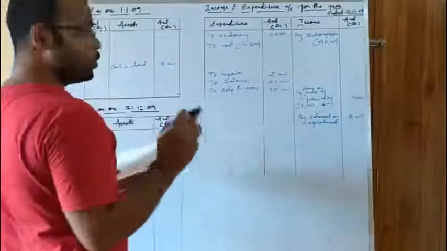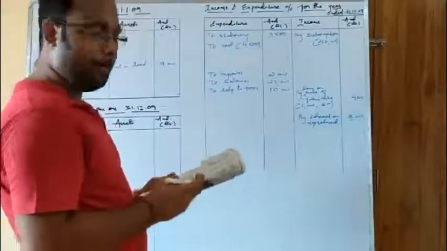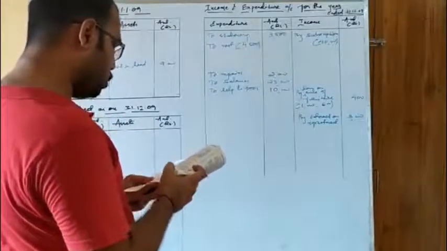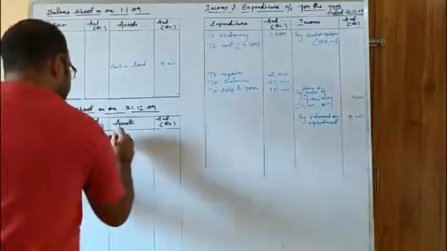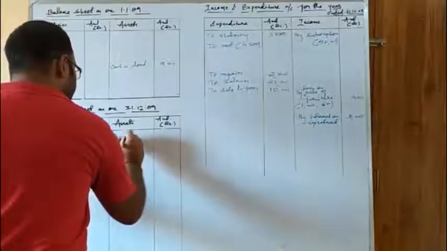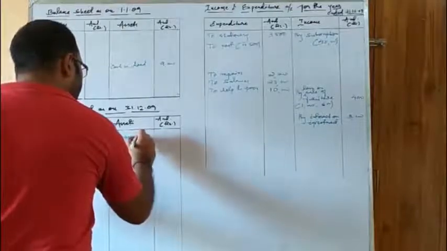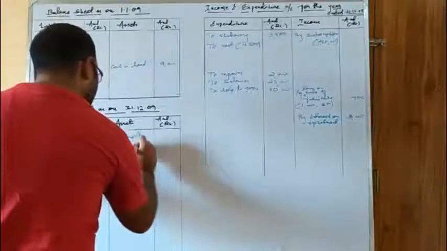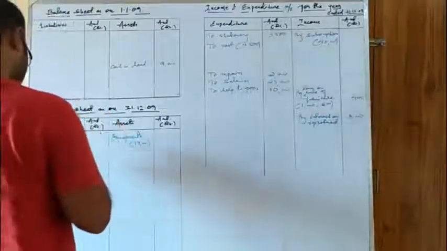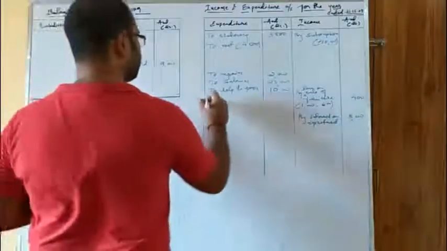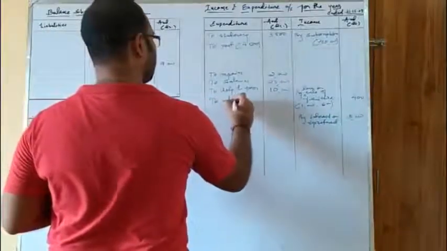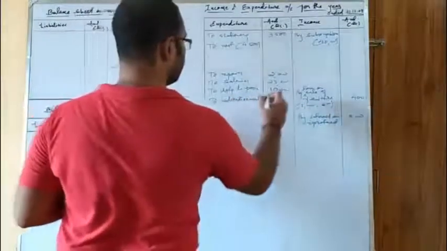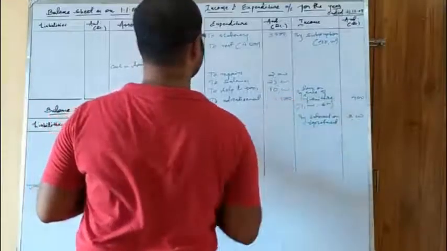Then there is equipment. Equipments are assets and will be taken to the balance sheet. As there is no equipment in the opening balance, it will go to the closing balance sheet. So these are fixed assets. It will be written on the asset side of the balance sheet. Since depreciation is there for the equipment, we will keep it in the inner column. The next is advertisement. Advertisement is an expense. You should write it on the debit side of the income and expenditure account.